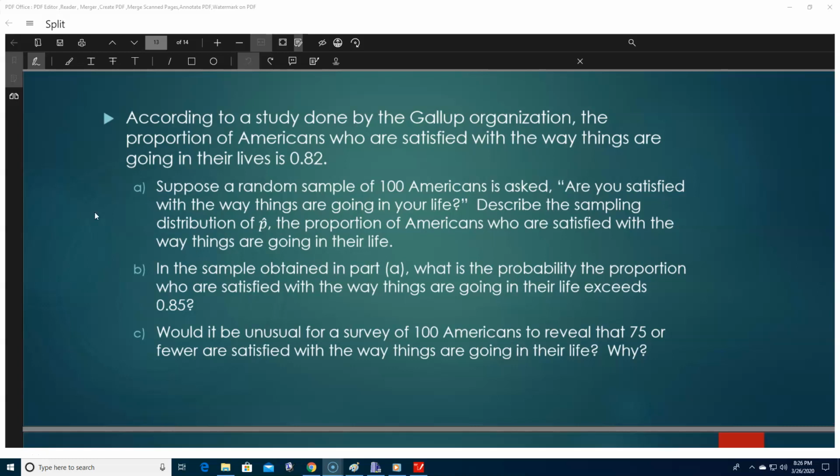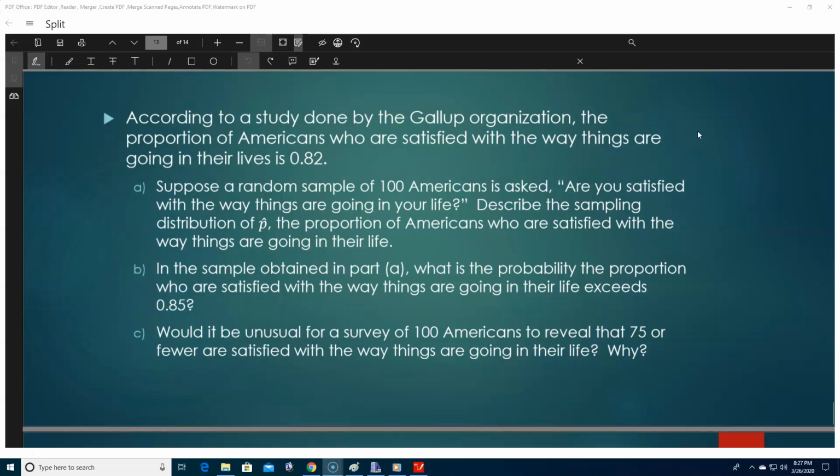According to a study done by the Gallup organization, the proportion of Americans who are satisfied with the way things are going in their lives is 0.82. Suppose a random sample of 100 Americans is asked, "Are you satisfied with the way things are going in your life?" Describe the sampling distribution of p hat, the proportion of Americans who are satisfied with the way things are going in their life.